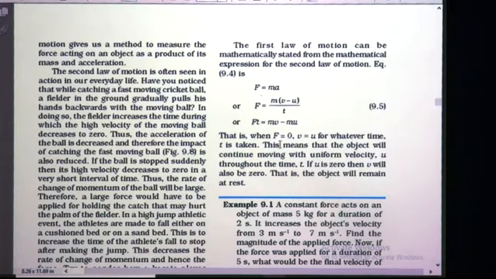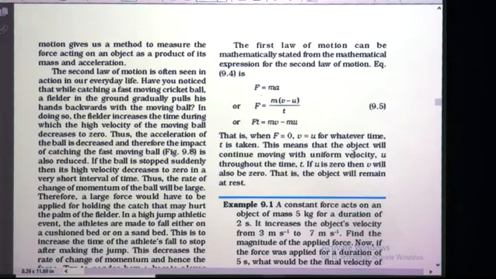That is, when F is equal to 0, then v is equal to u for whatever time t is taken, isn't it? If F is equal to 0, then this whole LHS becomes 0. Then if you take minus mu to the LHS, you will get mu is equal to mv. m gets cancelled, you will get u is equal to v. That means initial velocity and final velocity both are equal if F is equal to 0. F is equal to 0 means the force is not acting. So if there is no application of force, then the initial and the final velocity remain the same.